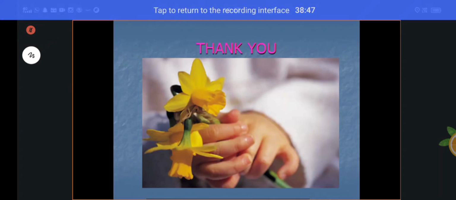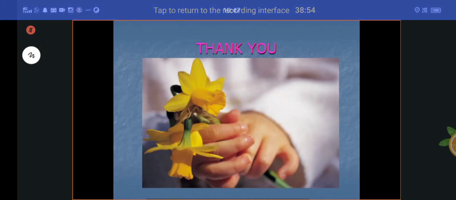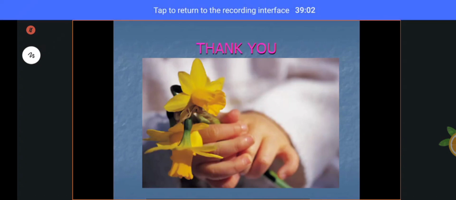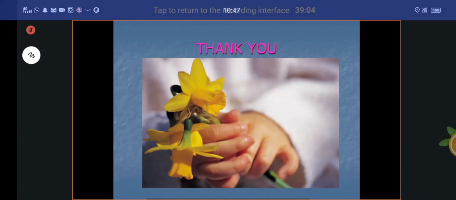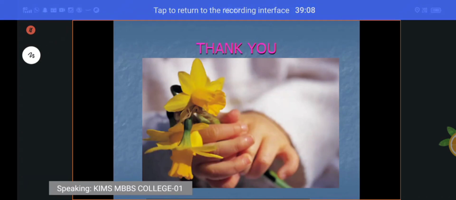Roll number 10. Roll number 10 is present.